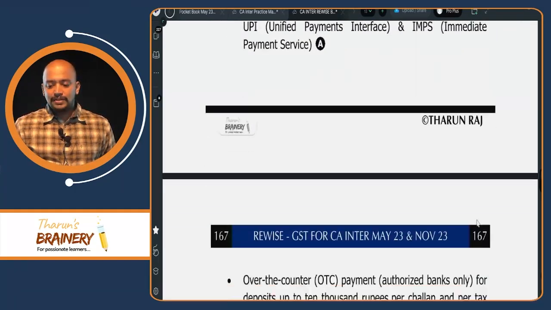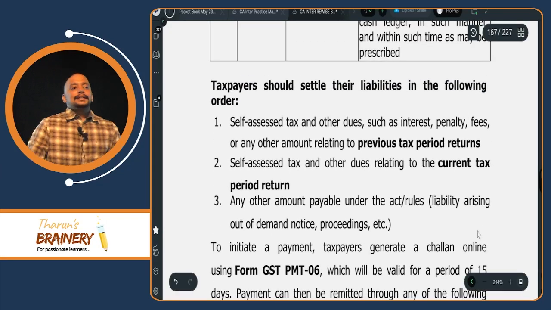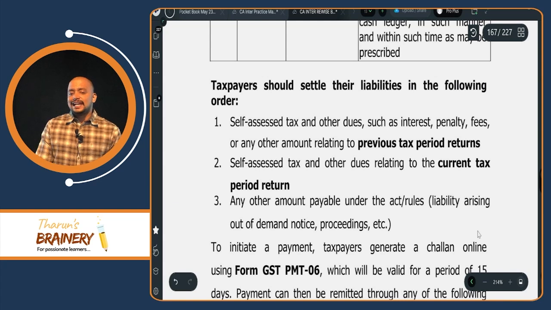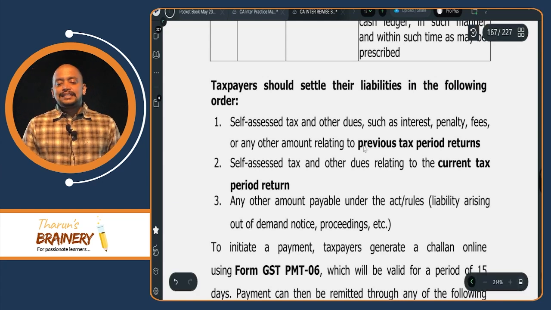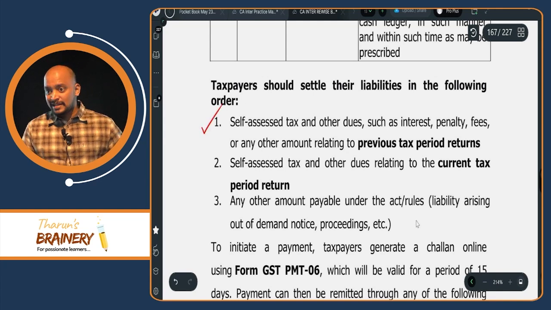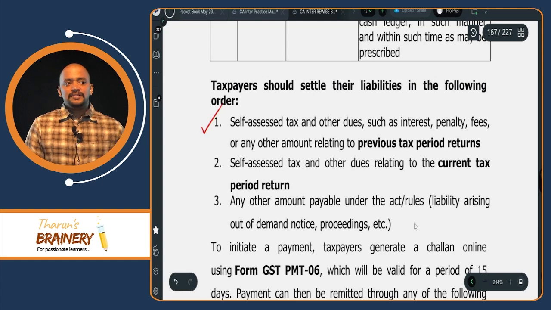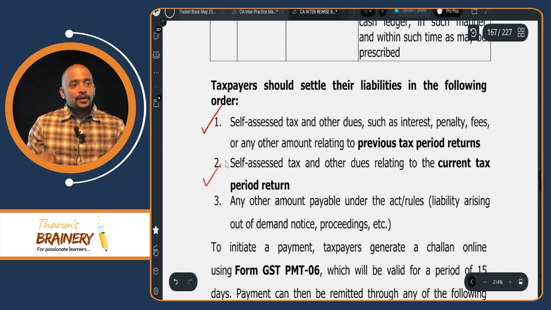Then next, page number 166. Taxpayers should settle their liabilities in the following order. First, they need to pay self-assessed tax pertaining to previous period. That is, last month liability we need to pay first. Then this month liability. Okay.